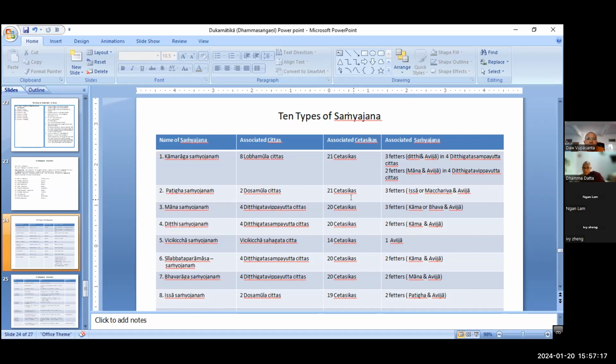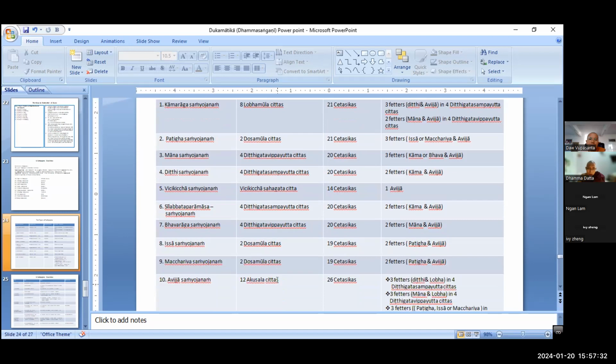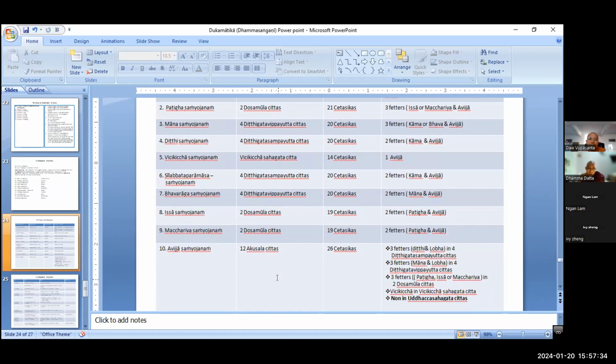So, and then, yeah, any question? Do you have any question? Why Kukucha, like in dosa, dosa is Macchariya or Samyojana, but why not Kukucha?